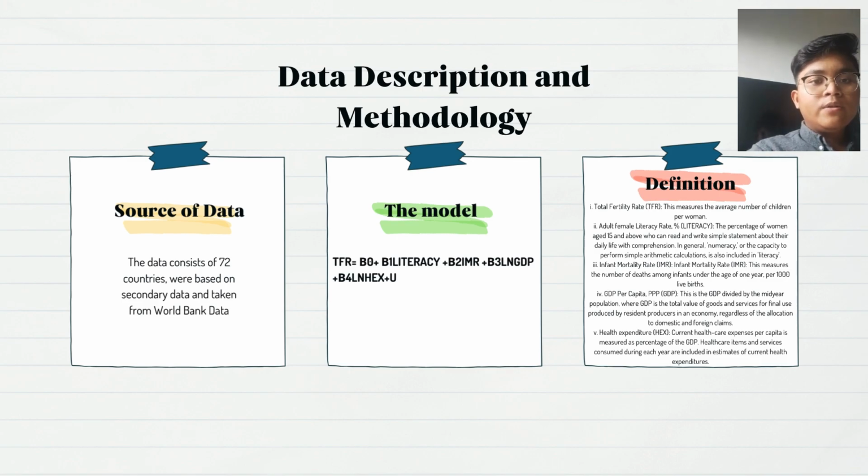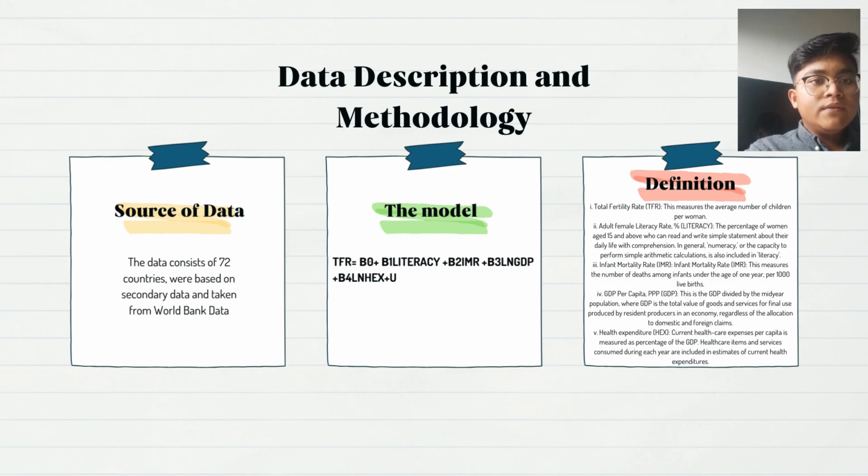And from here, we know that TFR is the dependent variable, which is total fertility rate, and for the independent variables, we have literacy, which is adult female literacy rate, IMR, infant mortality rate, log GDP, the natural log of gross domestic product per capita, and log health, the natural log of health expenditure.